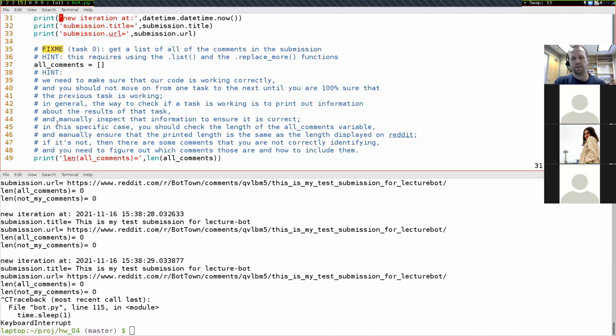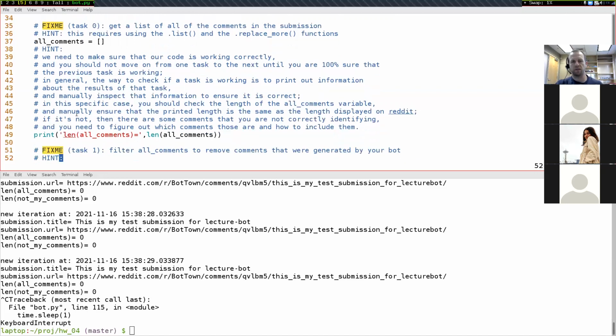And for each of these tasks, there's also a print statement down here that's going to help us figure out whether we completed that task correctly or incorrectly. We're not going to go over all of these tasks at a big picture level. At first, we're just going to focus on one at a time and make sure that task is implemented and working correctly. Then once it is, we'll move on to the next task.